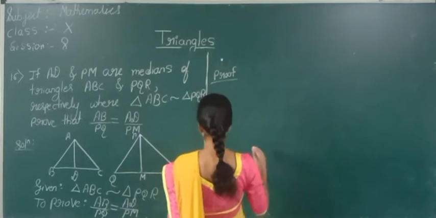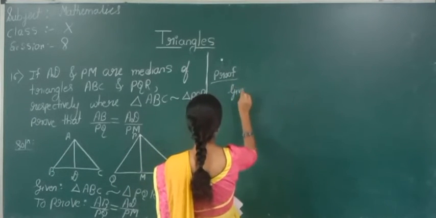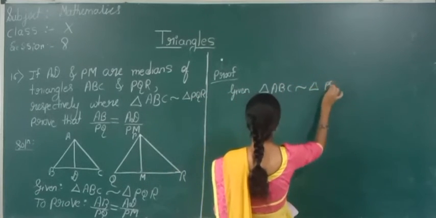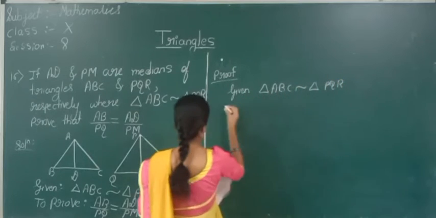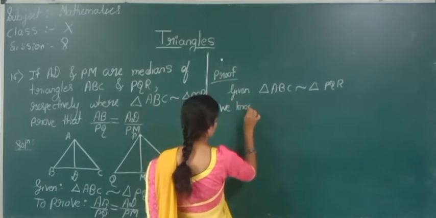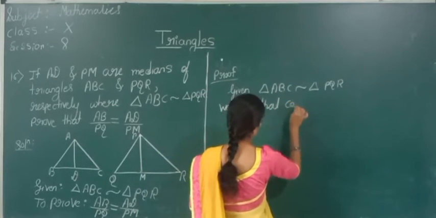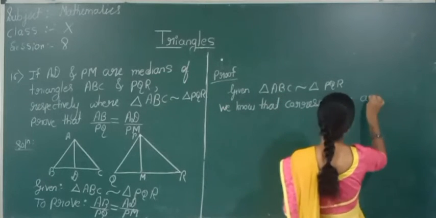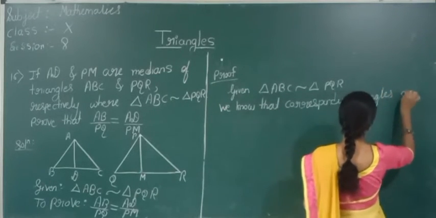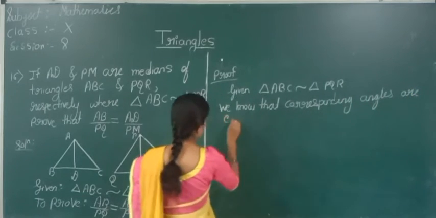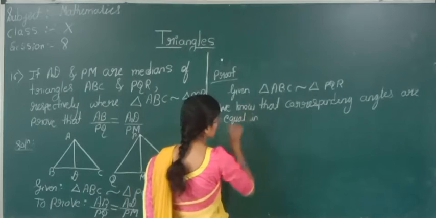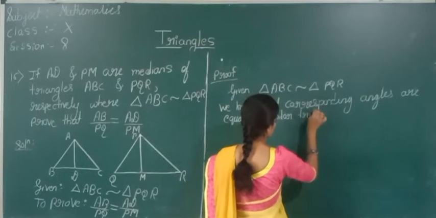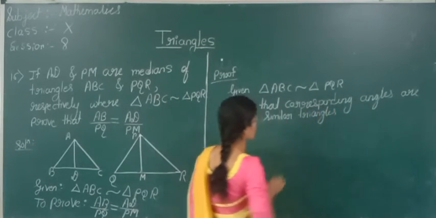So we will write here, given triangle ABC is similar to triangle PQR. So we know that corresponding angles are equal in similar triangles.